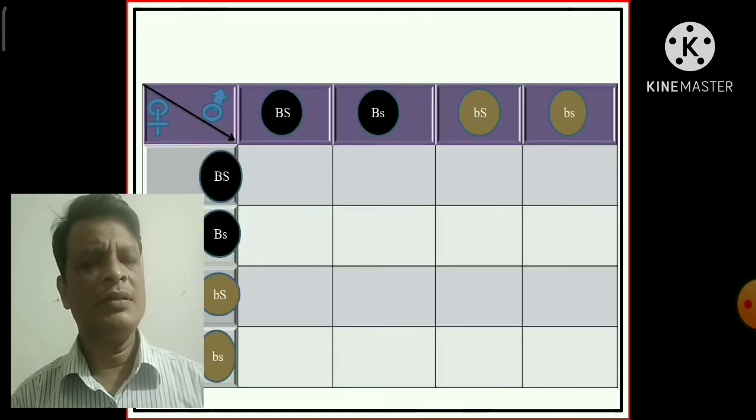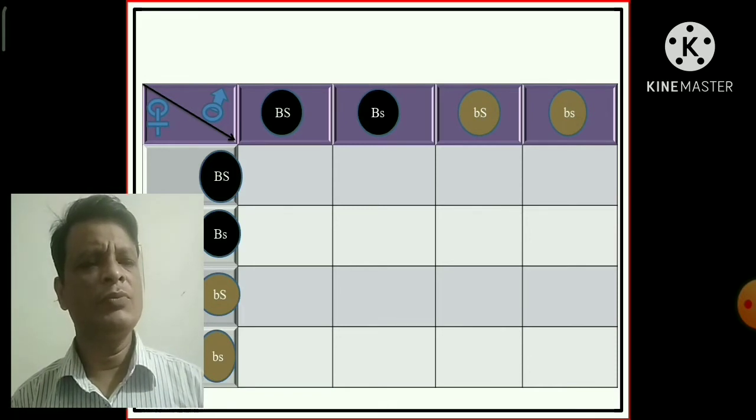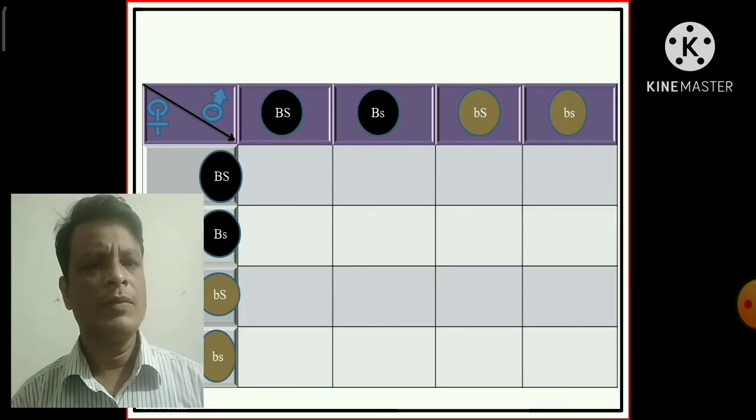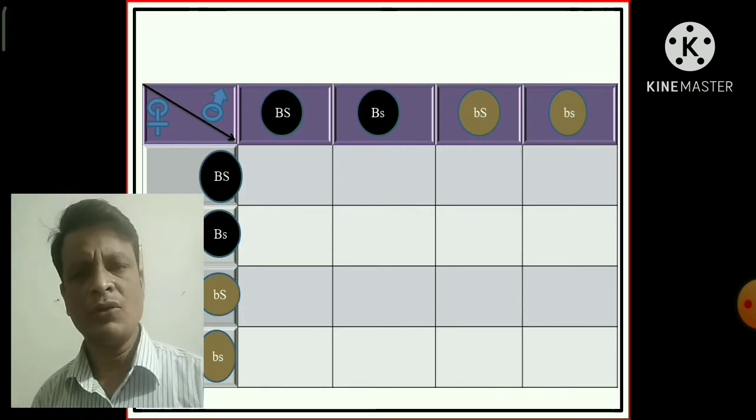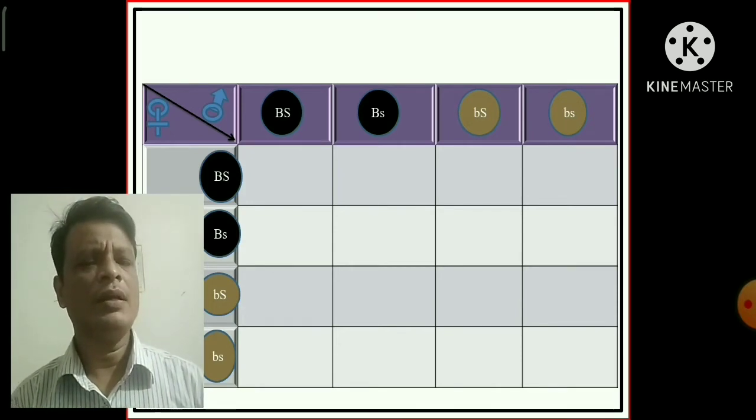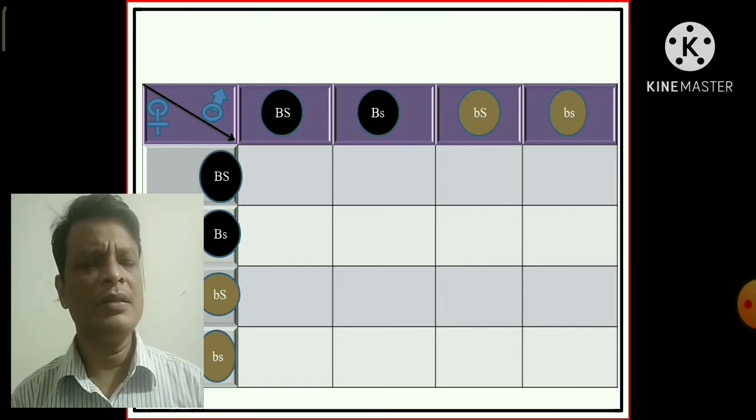Let's see the checkerboard. This is the checkerboard introduced by Punnett, so it is also called the Punnett square. If we place the male and female gametes in this checkerboard, then 16 different genotypes will be produced.